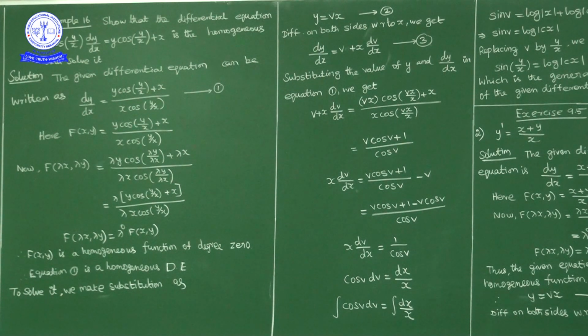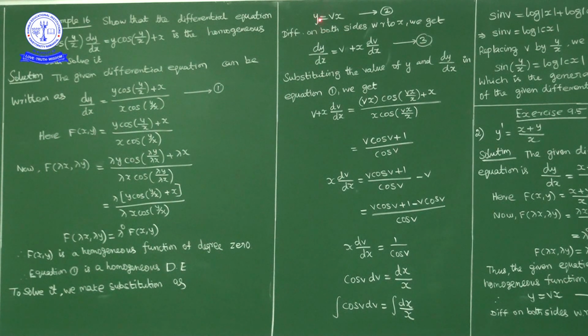Okay, now to solve this homogeneous differential equation, we'll make a substitution: y is equal to vx. Substitute y equals vx. Now differentiating on both sides with respect to x, what will we get?